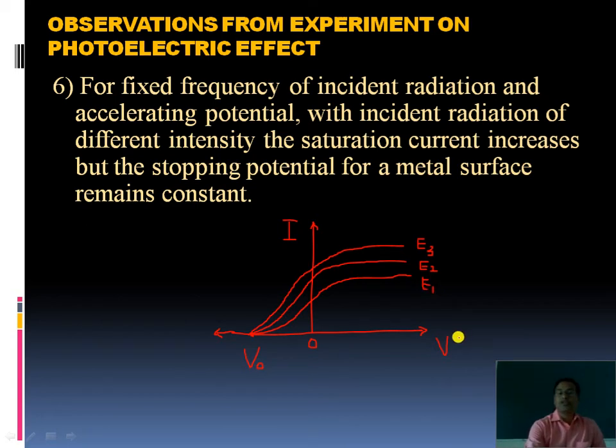For each graph this negative stopping potential remains constant, just the saturation currents are different. So this is the 6th observation.